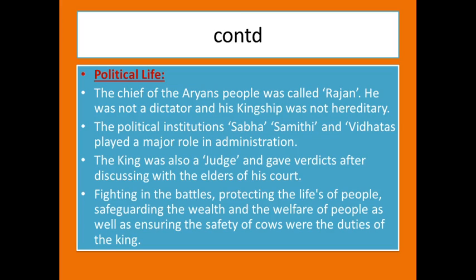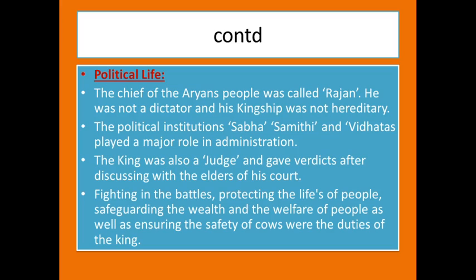Here, the political life of the Aryan people: the chief of the Aryans was called Rajan. He was not a dictator. A dictator is one whom people have to listen to, whatever he tells, and that is final. And his kingship was not hereditary. So if he doesn't have sons, that will be taken up by someone else. So the kingship here was not compulsorily hereditary.